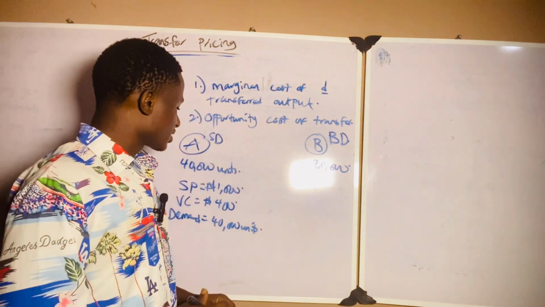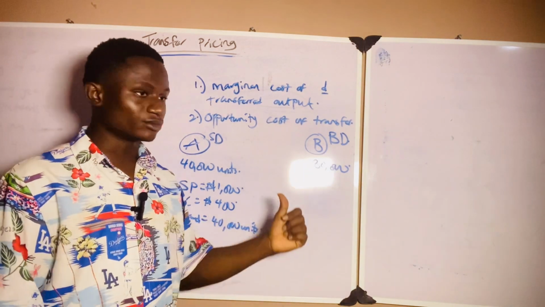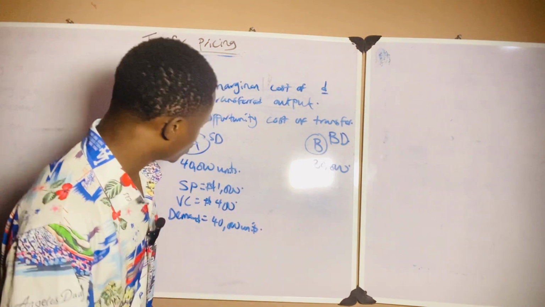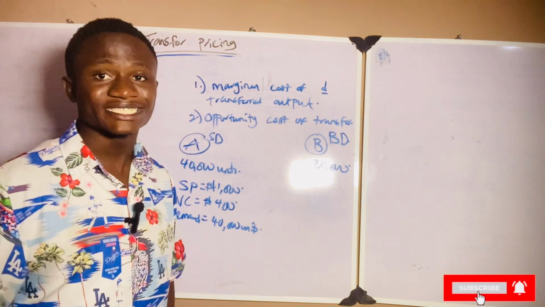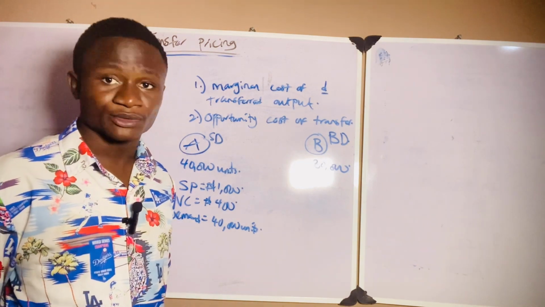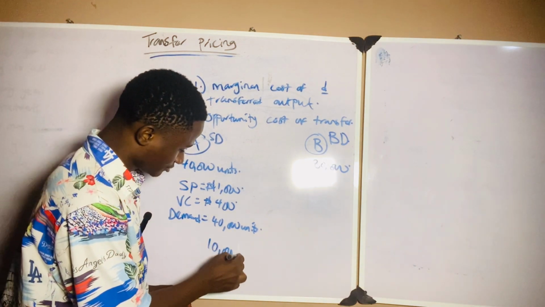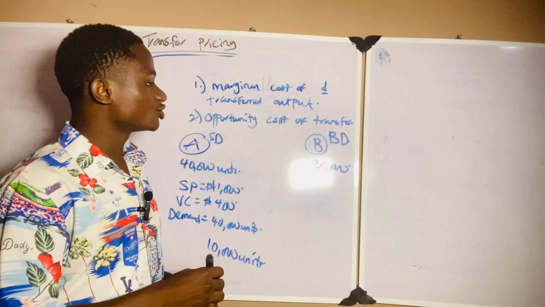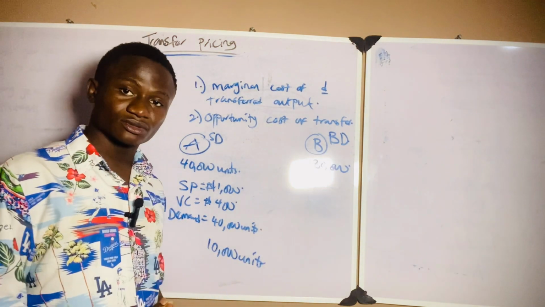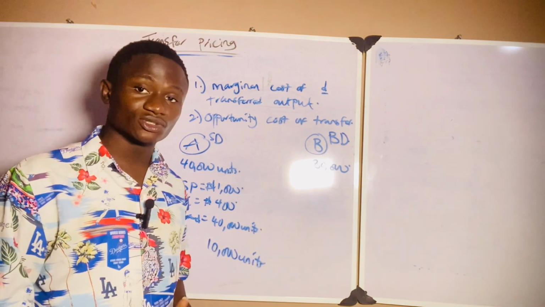Now let's proceed. With this illustration, if division B wants to buy 30,000 units from division A, that means division A will not be able to sell its 40,000 units to the external market anymore. Rather, division A will only be left with 10,000 units, because if division B wants to buy 30,000 and division A only produces 40,000, division A will only be left with 10,000 units after selling 30,000 units to division B.